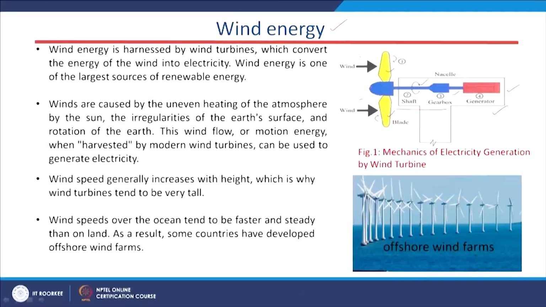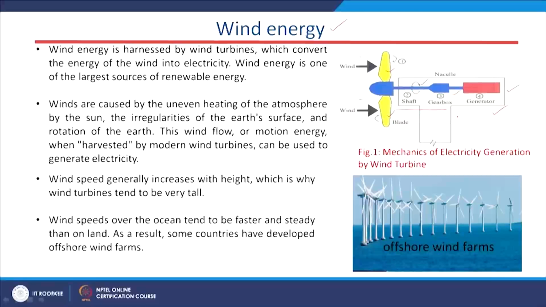We have the gearbox, we have the shaft, and we have this rotor. This rotor basically converts the kinetic energy present in the wind to mechanical energy. And in the next stage, the mechanical energy is converted to electrical energy using this generator. We will discuss more about the principle of operation of the wind system, and also learn the different parts of the wind system.